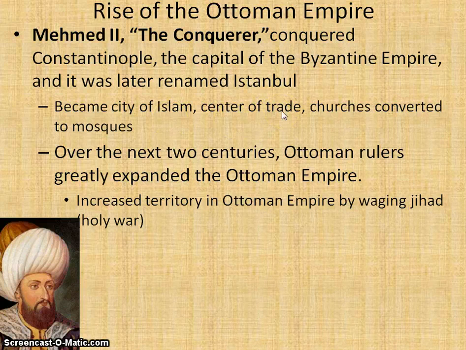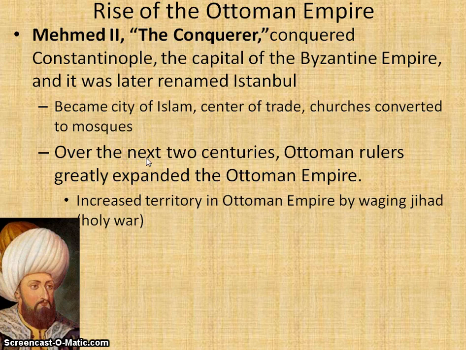Some of the goods that were traded during this time were silk, porcelain, spices, indigo, etc. Then, because the Byzantine Empire had been a Christian empire, we see these churches being converted into mosques. Again, mosques are places where Muslims go to worship.